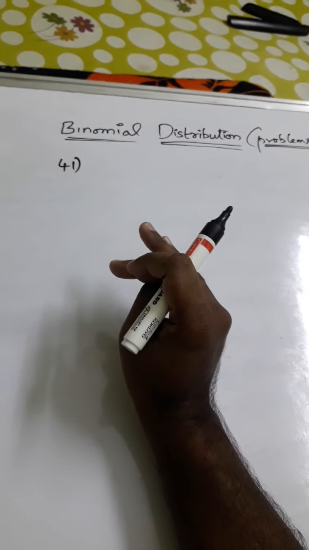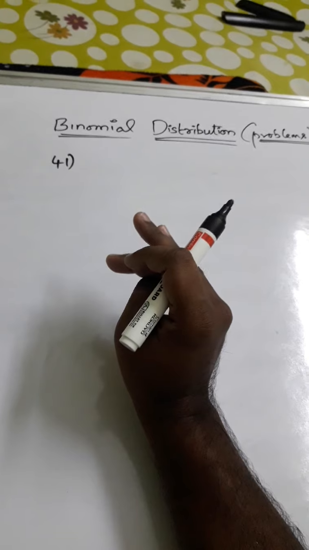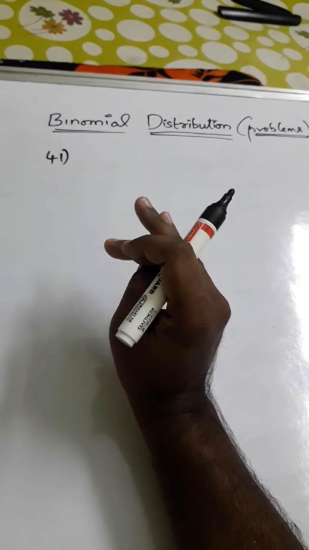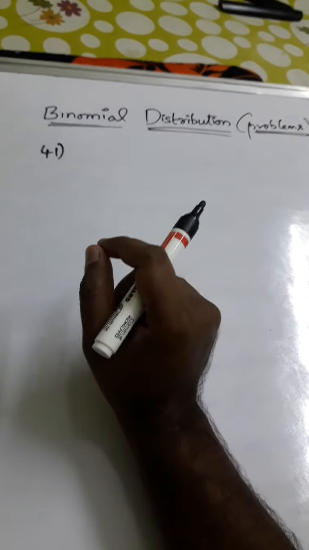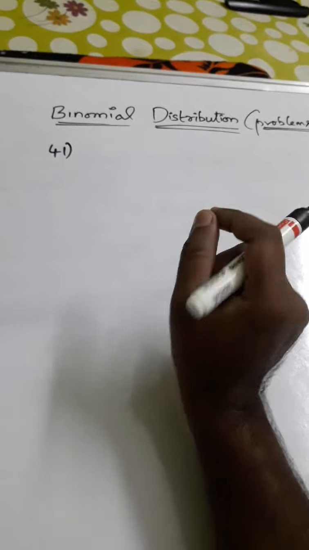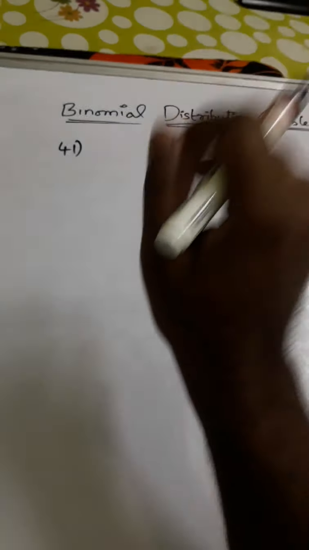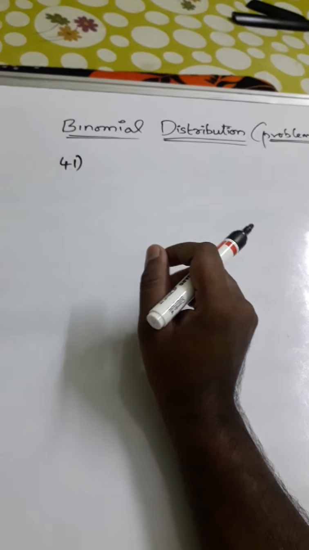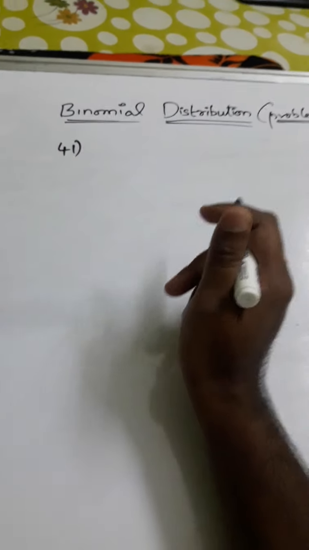Here, 1/10 of the ships were sunk. I am just reading once again: 1 of 10 ships is sunk. A random sample of 5 ships is selected.